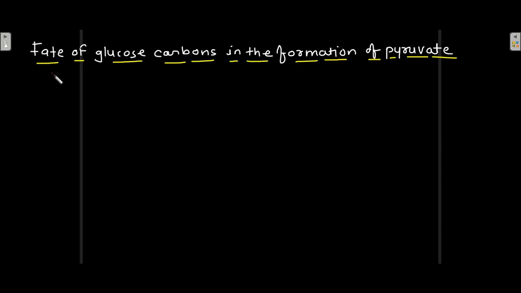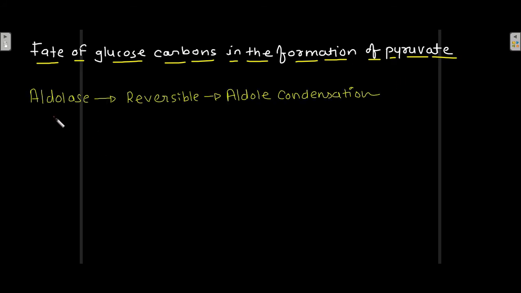Now let's talk about the fate of glucose carbons in the formation of pyruvate. Aldolase catalyzes the reversible aldol condensation. Reversible aldol condensation is catalyzed by the aldolase enzyme.